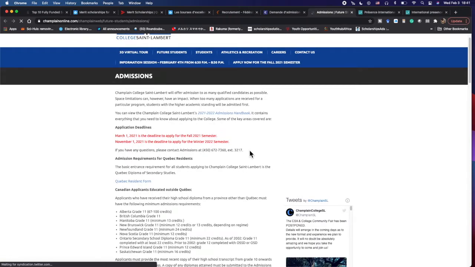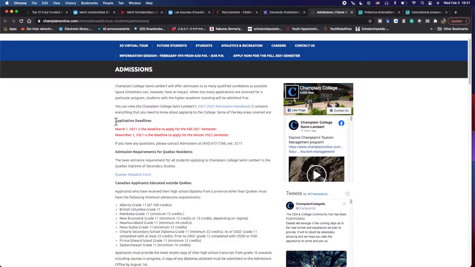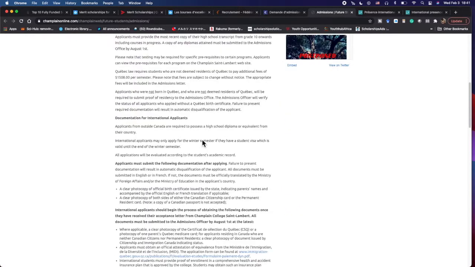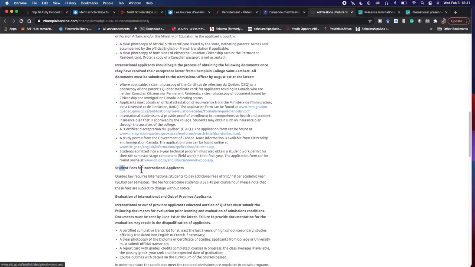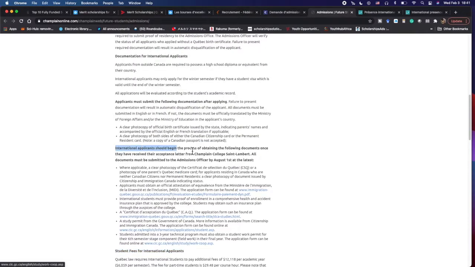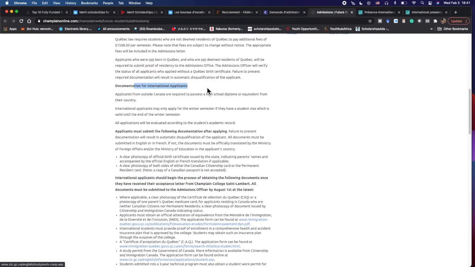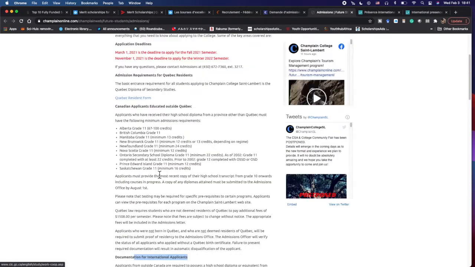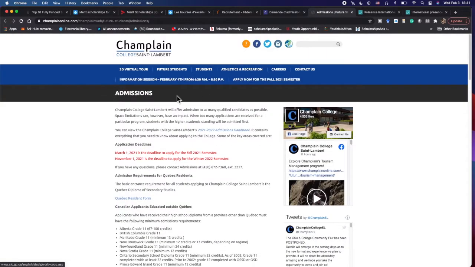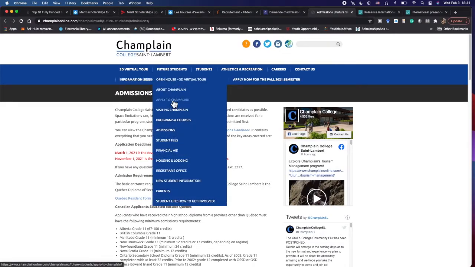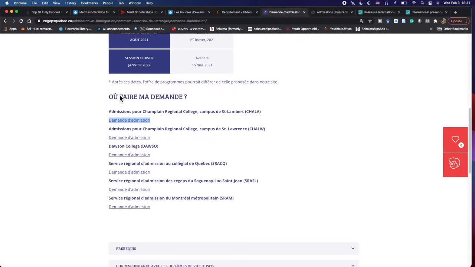And then it comes here. You see it's all in English. It's actually all in English. So you see it says like the March deadline is the first deadline, and the second deadline is in November. So you come here, of course, you read about it. It has information for international applicants, documentation that is required for international applicants. So when you come here, read through each of them, and then of course there's also information for these future students that is going to tell you about it, and then apply. So come here and you'll be able to apply. So regardless of the fact that you're going to see this page and all the pages before it in French, just try to pull through. You'll reach a place where it's going to be in English.